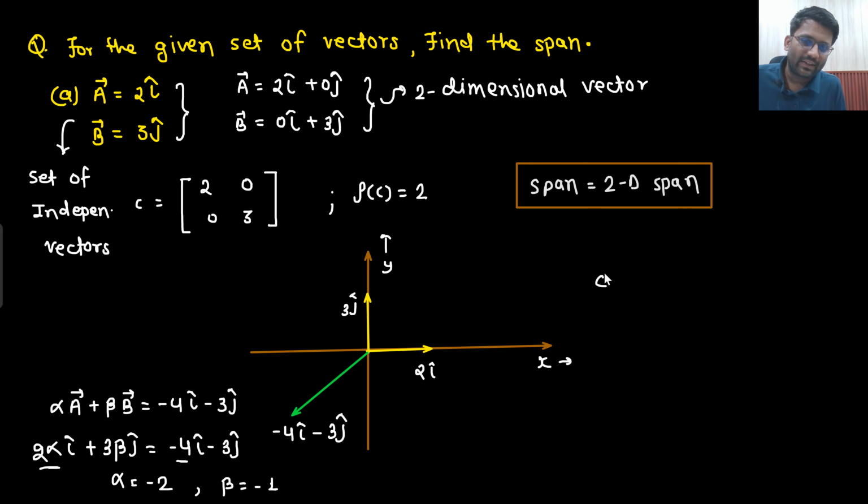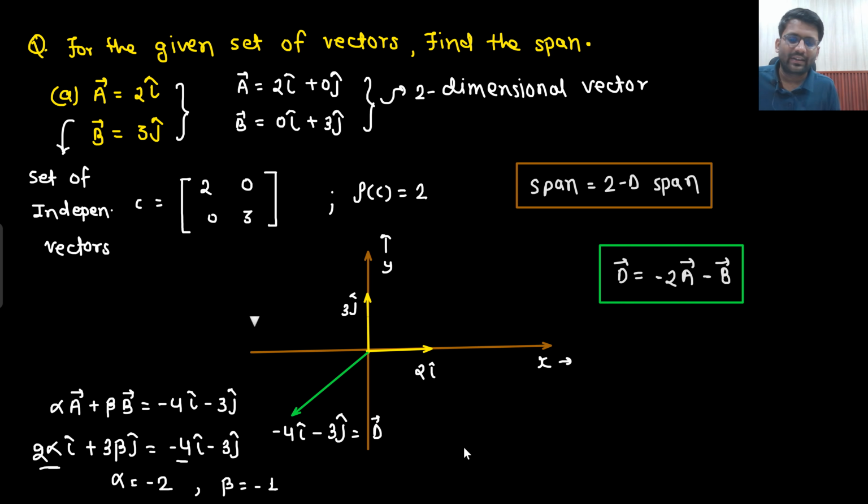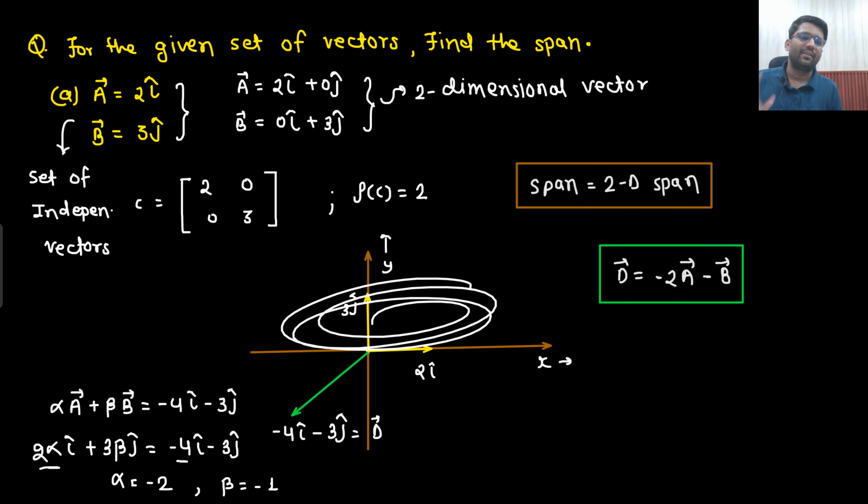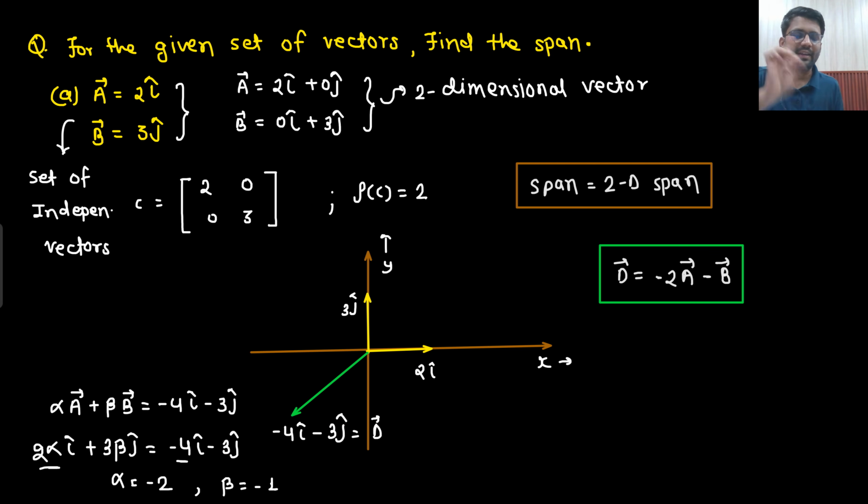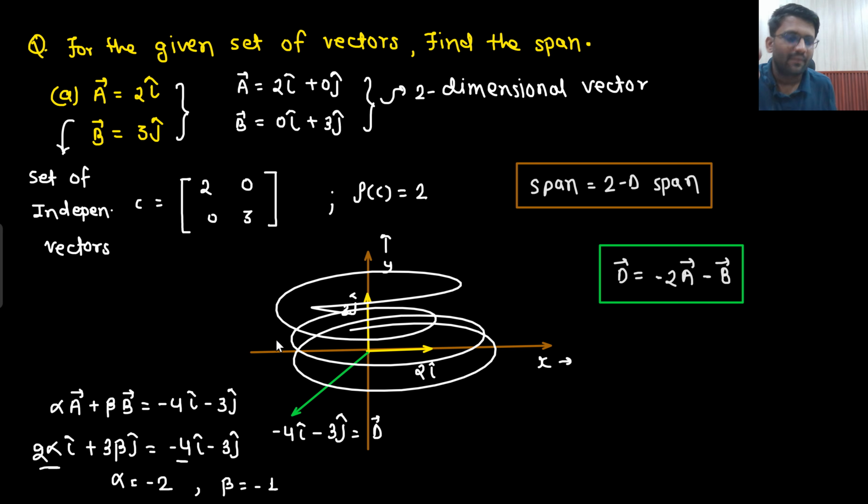What does that mean? I am calling this vector D. So my vector D is nothing but minus 2A minus B. So using the linear combination of vector A and B, I can write down any vector in the 2D span.